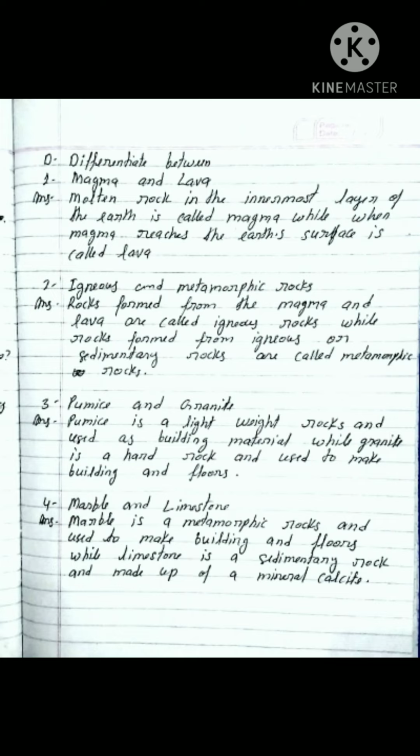Next one, igneous rock and metamorphic rock. What is the difference between igneous rock and metamorphic rock? You know how igneous rock is formed. Rocks formed from magma and lava are called igneous rock. Igneous rock is made from magma and lava, while rocks formed from igneous or sedimentary rocks are called